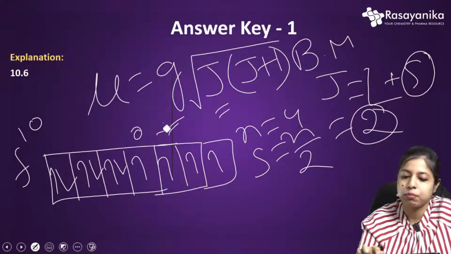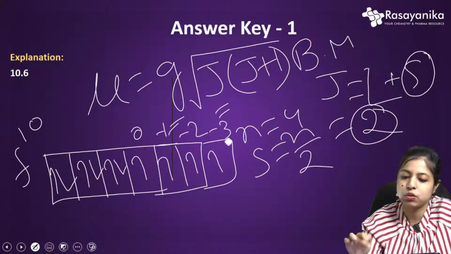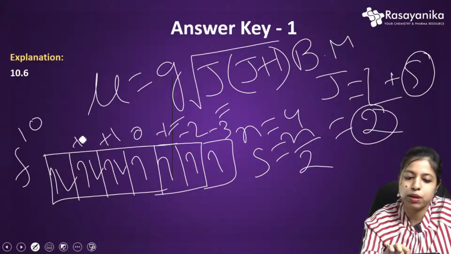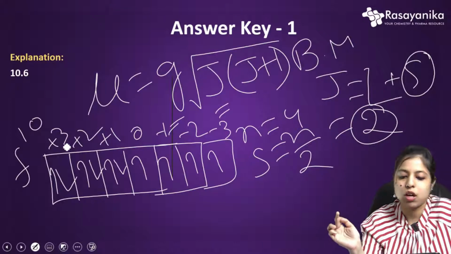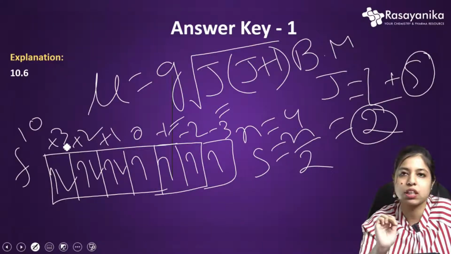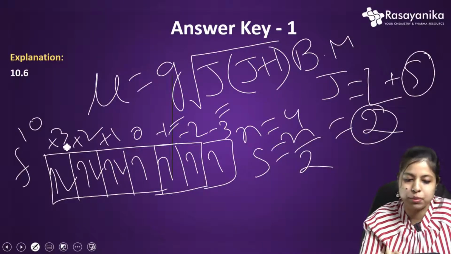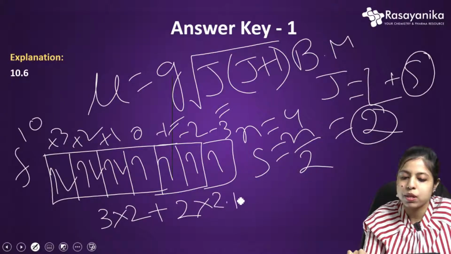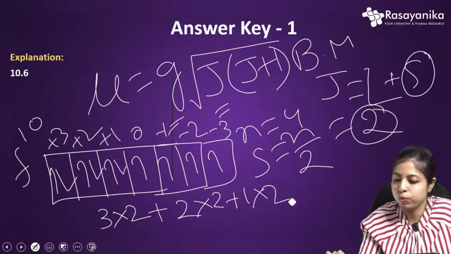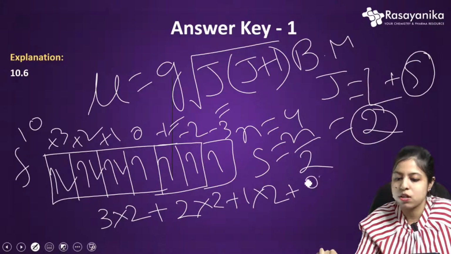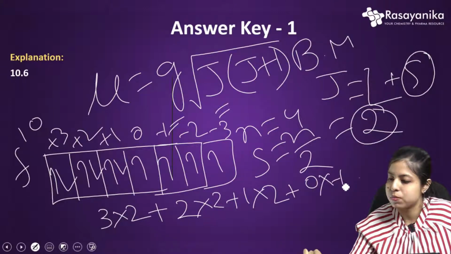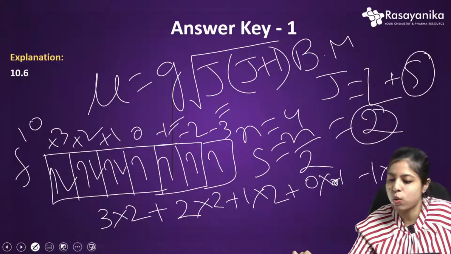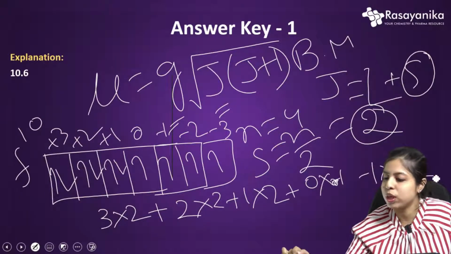This is minus 1, minus 2, minus 3, and it is plus 1, plus 2, plus 3. Now how to find this? Just multiply these values with the number of electrons in each orbital. That is 3 into 2, plus 2 into 2, plus 1 into 2, plus 0 into 1, plus minus 1 into 1, plus minus 2 into 1, and minus 3 into 1.